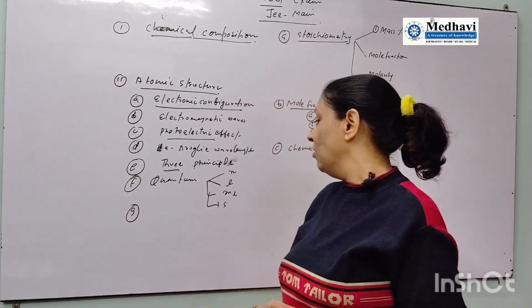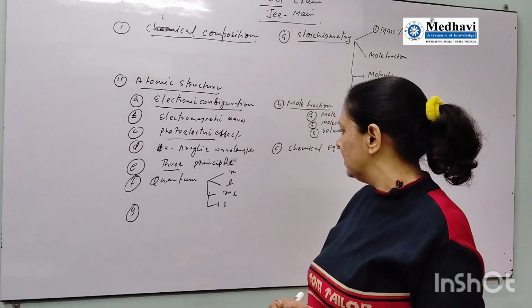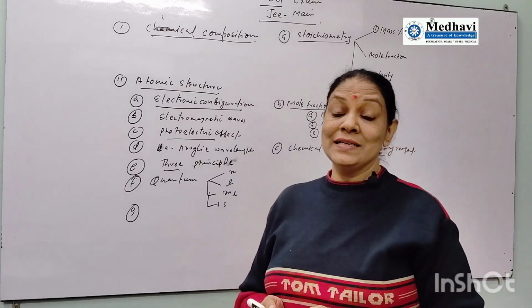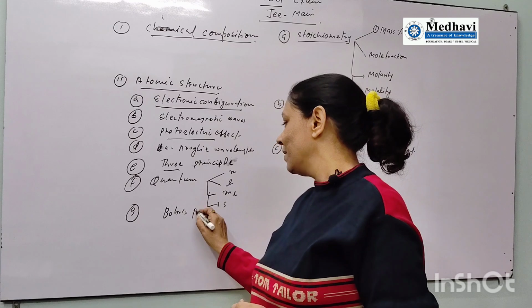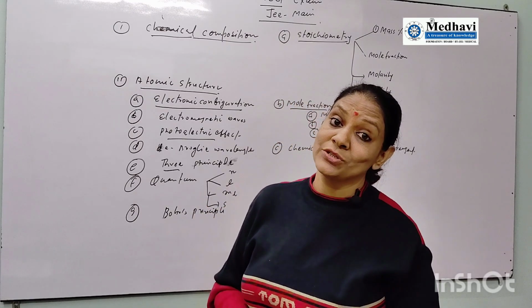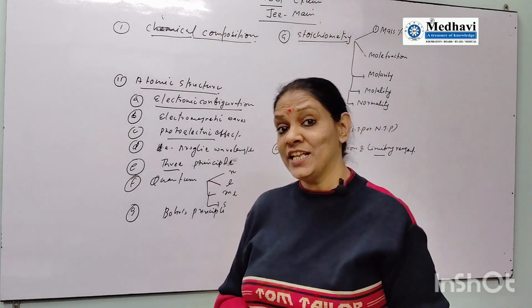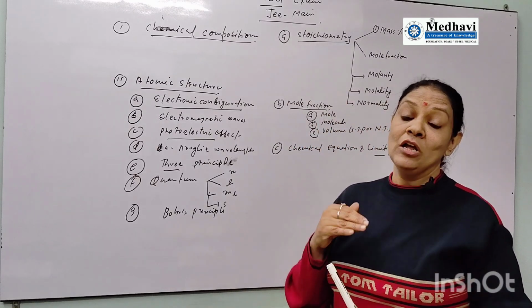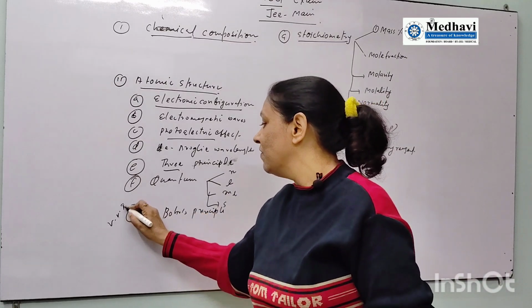After that, one more piece of information from this part is here. I have given the quantum number part. Atomic structure, Bohr's principle. In Bohr's principle, we find how to calculate the radius of the electron, velocity, energy, what is ionization energy, numericals, and transition when an electron moves from a lower orbit to a higher orbit. This is very, very important, from where you will get questions.